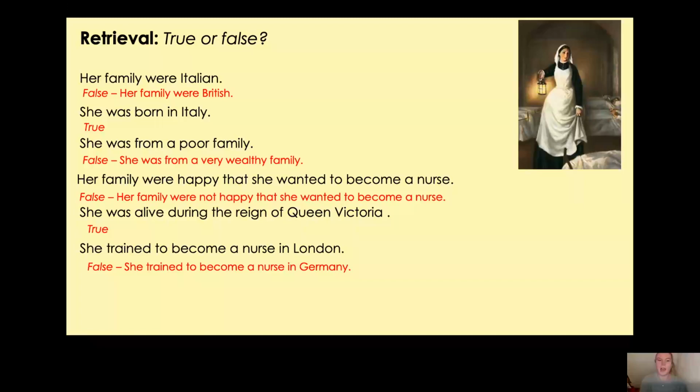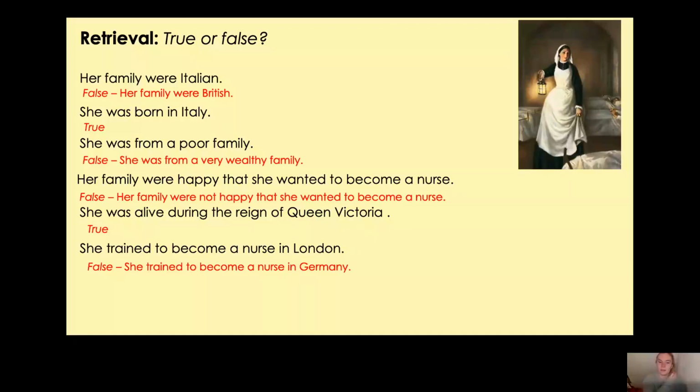Well, how did you get on? Well done if you remembered all that. Don't worry if you haven't. You can always look back at the video from last week, and then when you feel more confident, you can come back to this retrieval quiz and have another go. That's fine. But let's move on to today's learning.